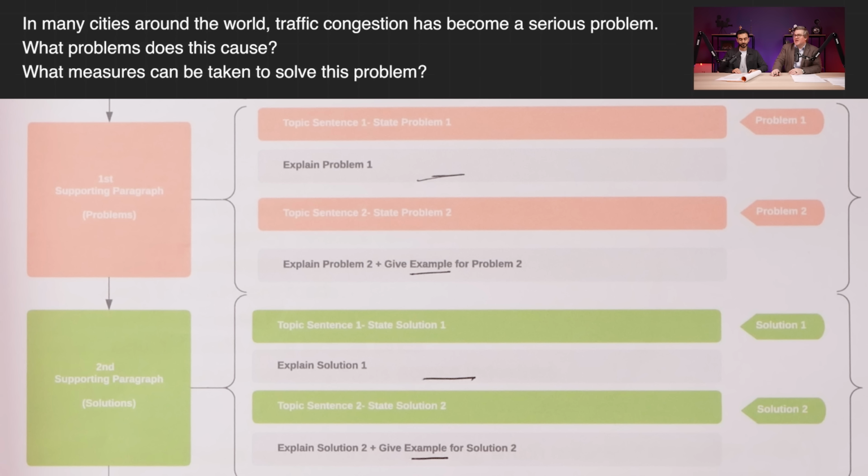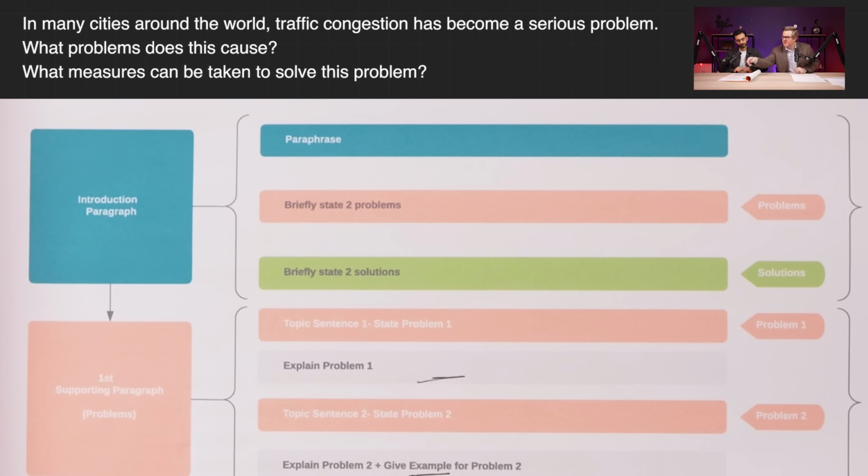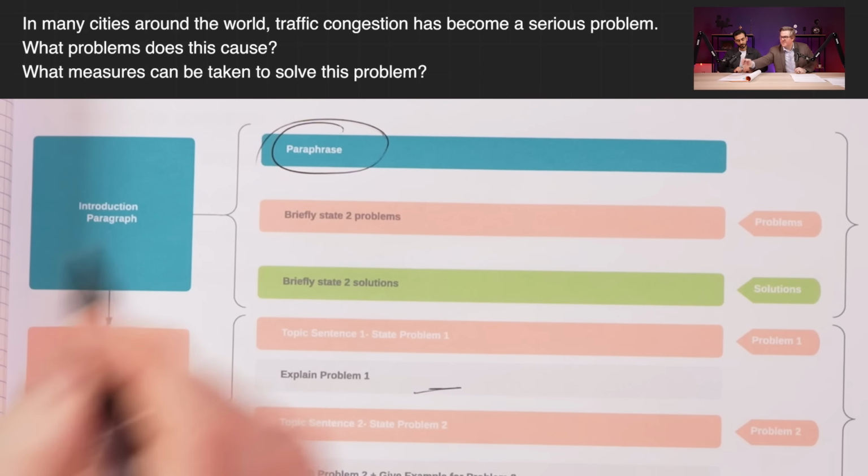It's too much. You can if you can easily think of them, but a lot of students find it very difficult to think of examples. So normally if you give them 2 solutions and 2 problems, they can think of at least one example. Other people find it very easy. So it's flexible. It depends on what's on your mind. Exactly. So the first thing that we're going to do is we're going to paraphrase.